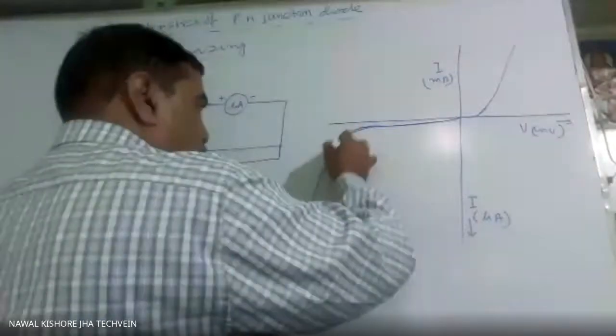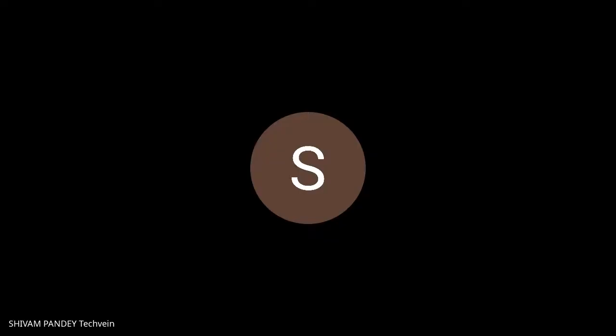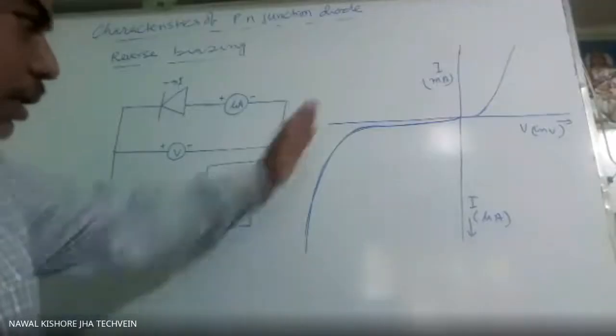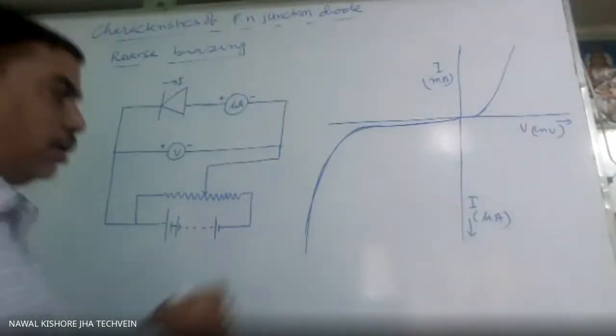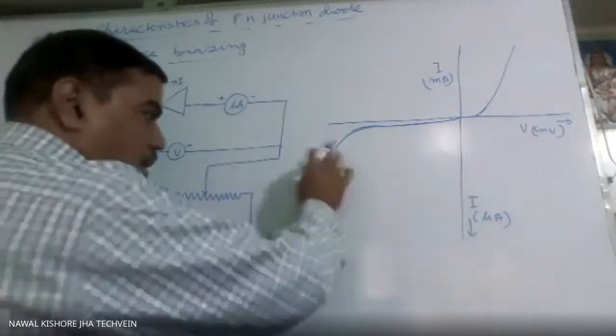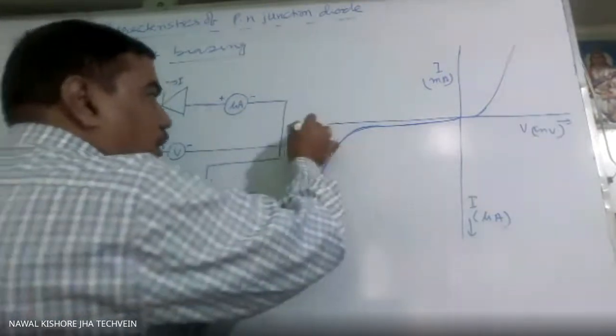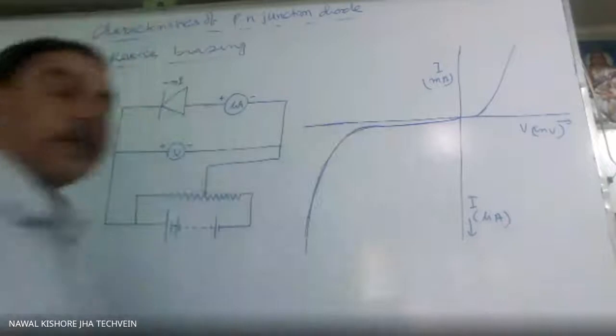So this also we have to measure, where this will happen. So current will suddenly increase. At this stage we say junction breakdown has taken place.